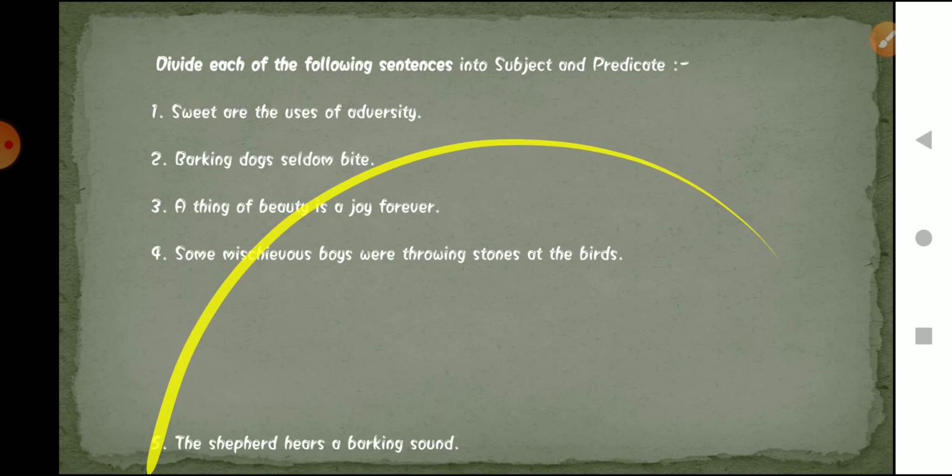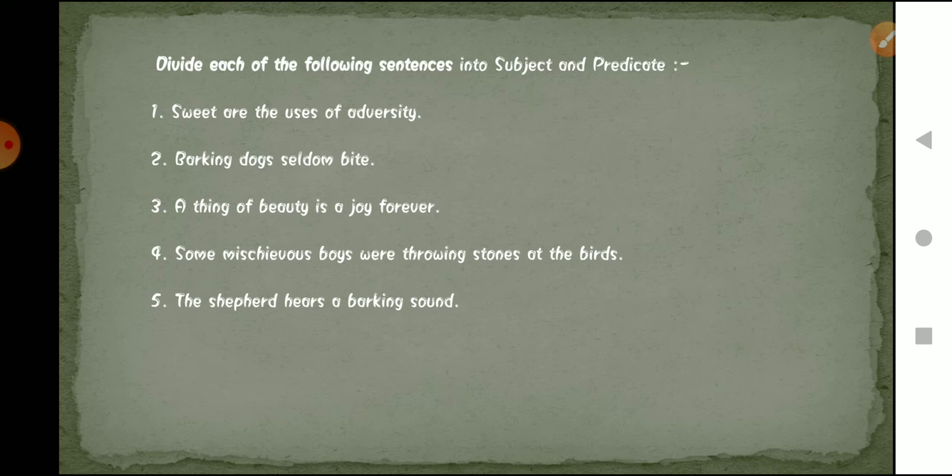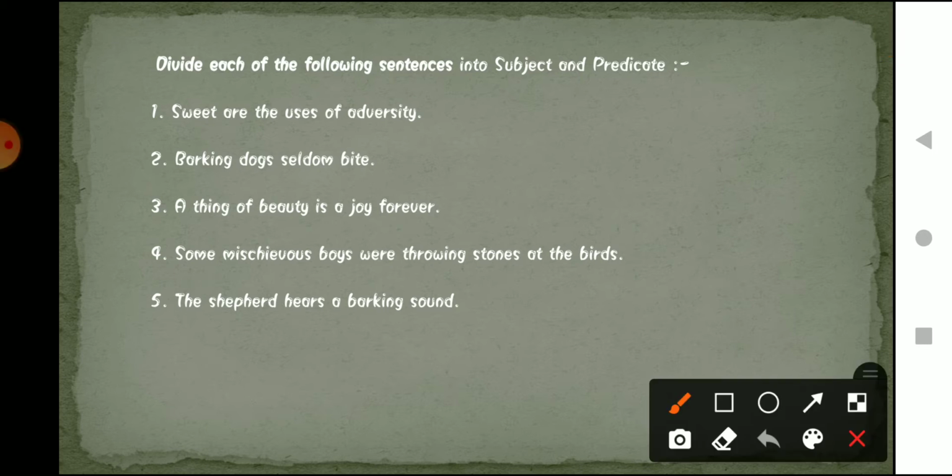Now let's move on to the fifth one: "The shepherd hears a barking sound." What is the subject here? The subject is "the shepherd." What is the action being done by the shepherd? He is hearing. So the first part of the sentence, "the shepherd," is our subject, and the rest of the sentence is our predicate.